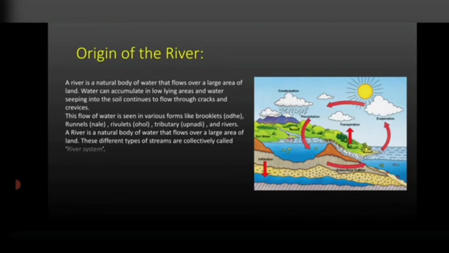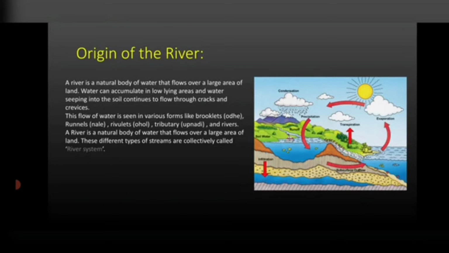Some of the rain will fall on lakes and seas. Now, not all of the water evaporates immediately. Some part of the water might evaporate immediately, some part is absorbed by plants, and some part sinks into the ground and seeps into the rocks.